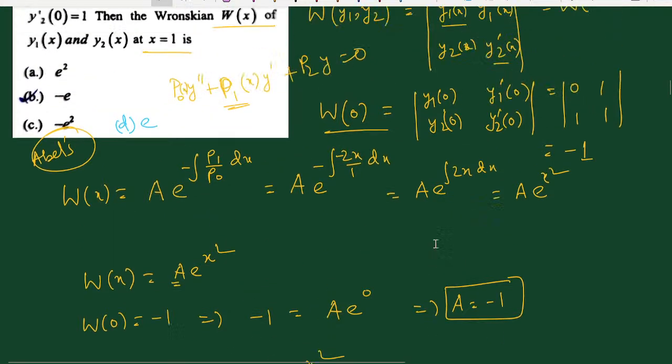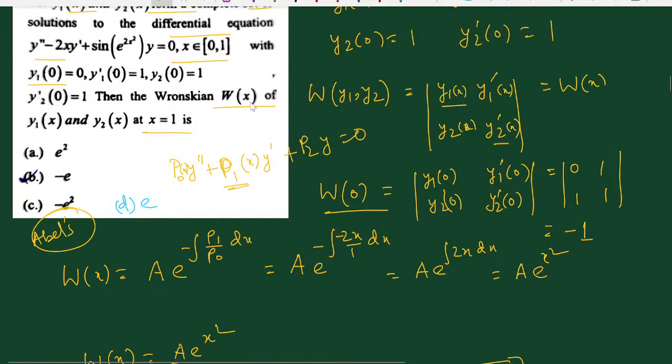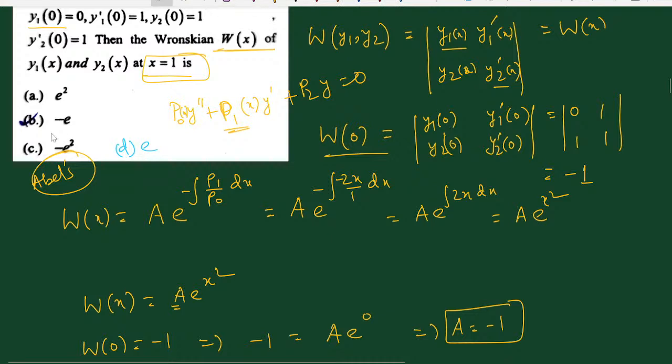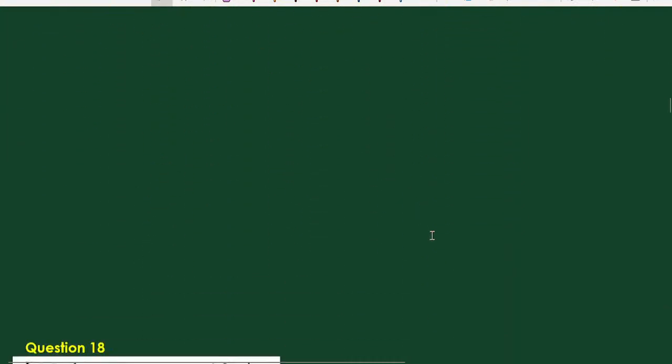Okay, now we have to find the value of the Wronskian W(x) at the point x equal to 1. Simply we put x equal to 1. So W(1) is equal to minus e to the power 1 squared, which gives minus e. So the correct answer is option B here, minus e. Now go to the next question.